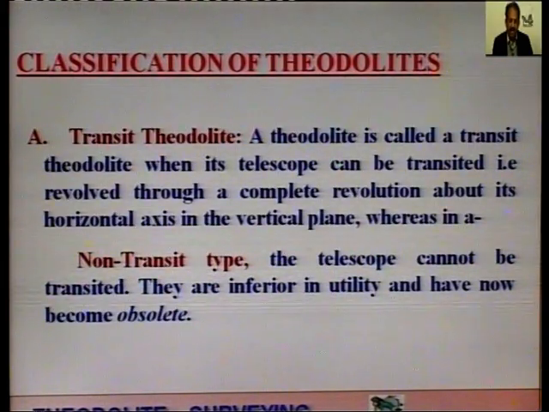And these non-transit type of theodolites, they are inferior in utility, that is in use we find them inferior and have now become obsolete, that is they are not used nowadays. So, we find only the use of transit theodolite, which we can rotate or revolve through a complete revolution about its horizontal axis in the vertical plane.